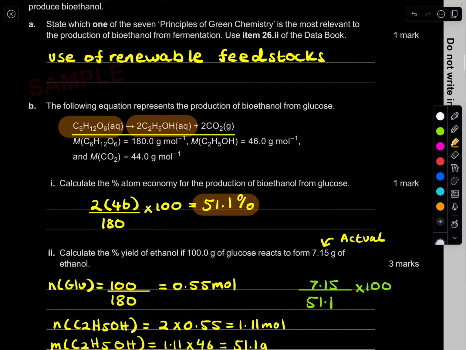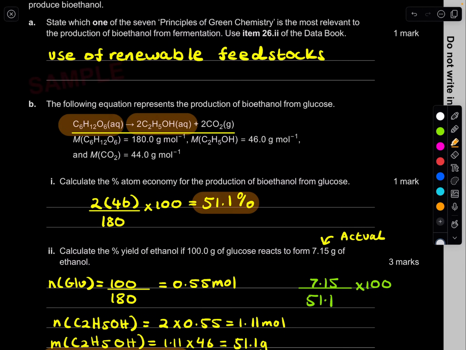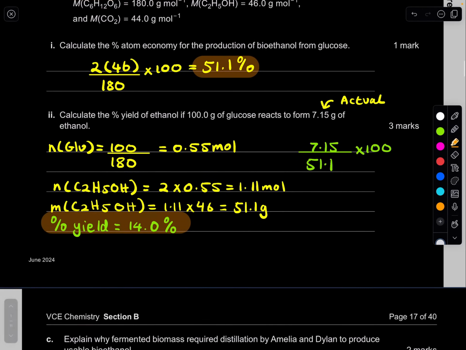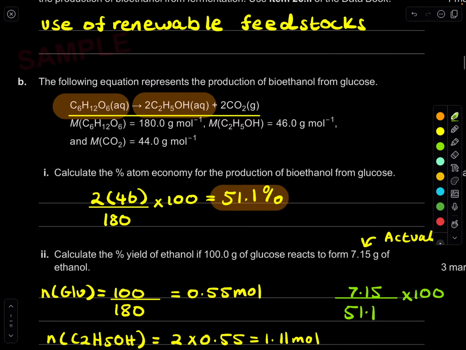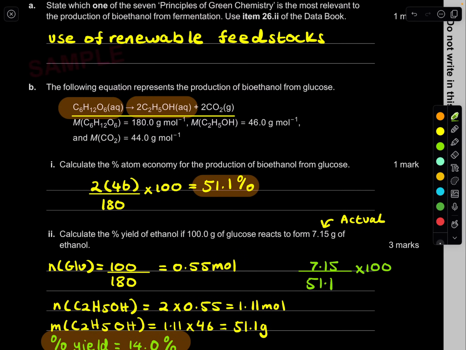Now, luckily, there's nothing new in this. It's still in the old study design, all these questions, so that's good. C. Explain why fermented biomass requires distillation to produce usable bioethanol. Now, this isn't in the new study design. You should realize that this is the problem. Why do we have to distill it? Why do we distill bioethanol when we ferment it?